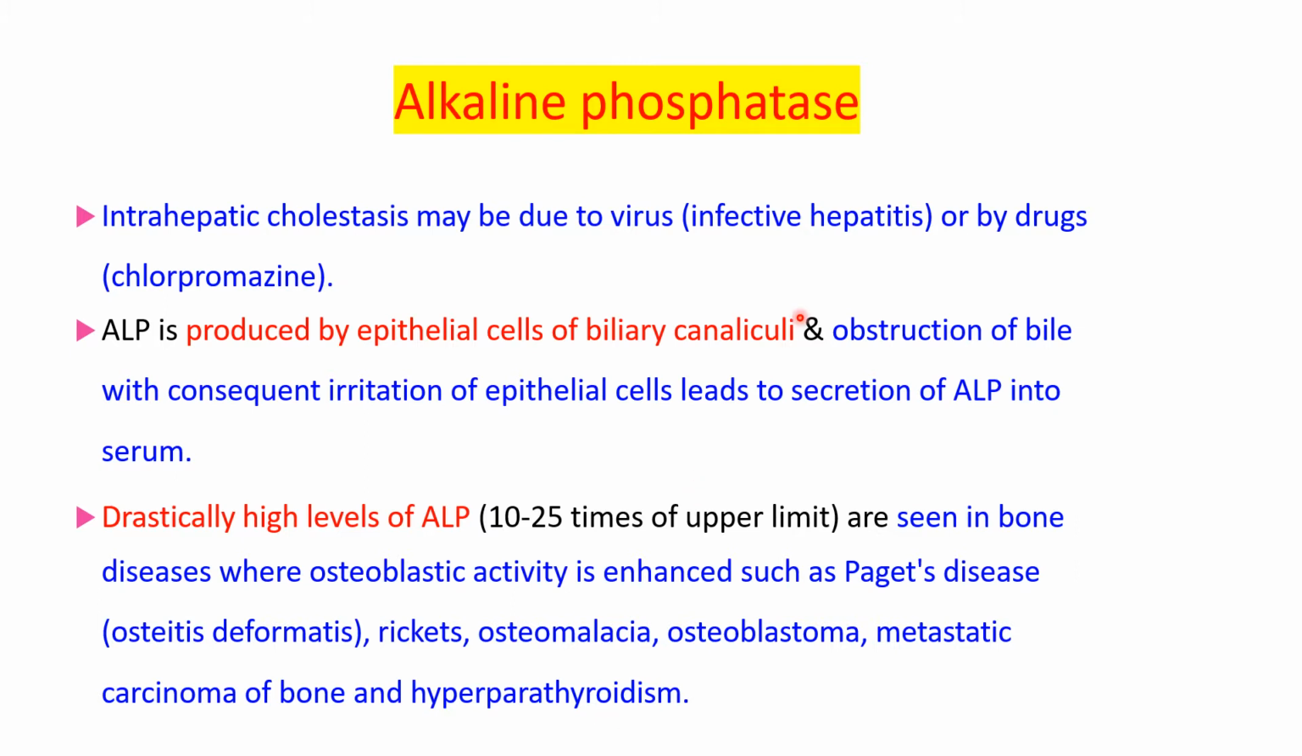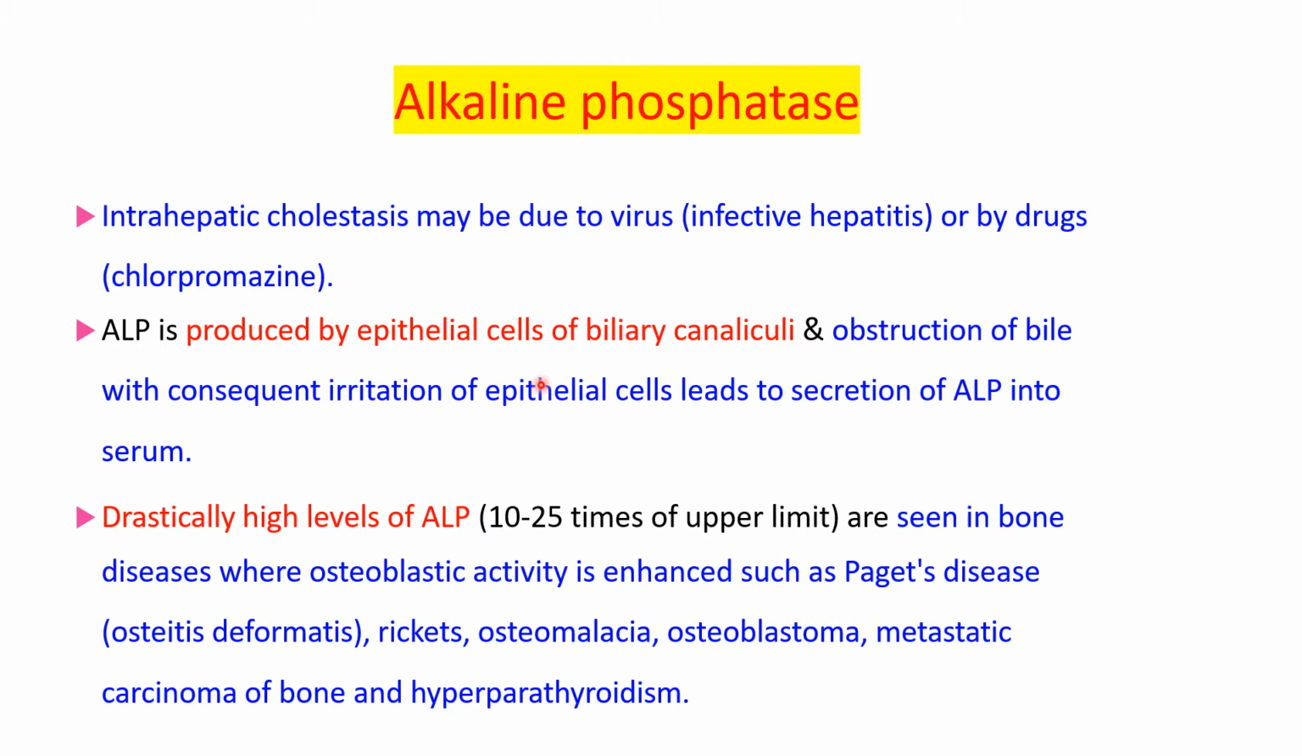So alkaline phosphatase is not specific for the liver. It can be increased in bone conditions. If it is moderately increased, then there may be infective hepatitis, viral hepatitis, or alcoholic hepatitis. If it is more increased, then there can be obstruction to the flow of the bile, and there may be obstructive jaundice because of carcinoma of head of pancreas or gallstones, or due to any other cause.